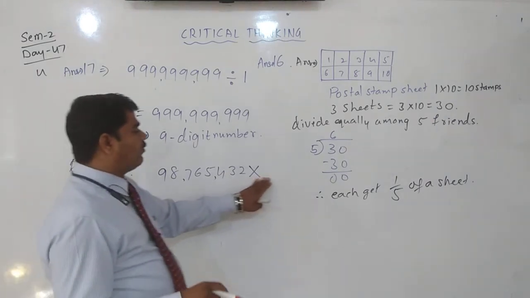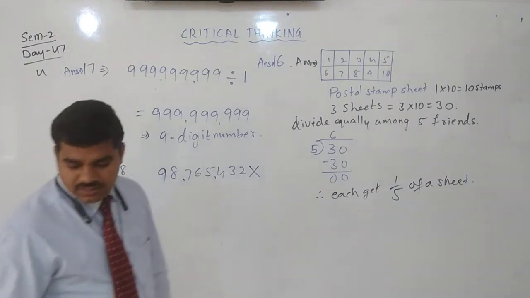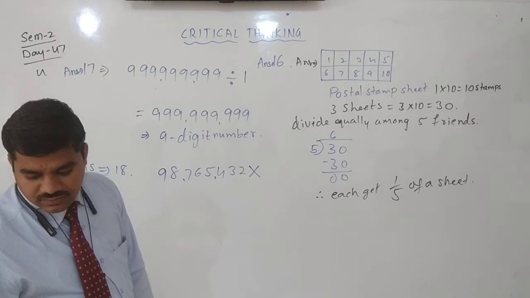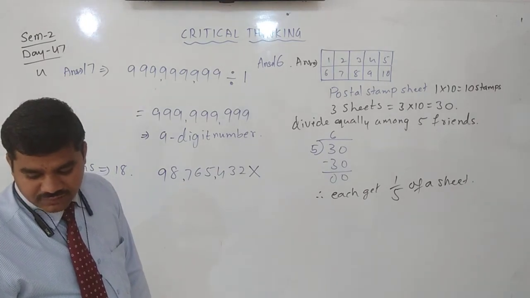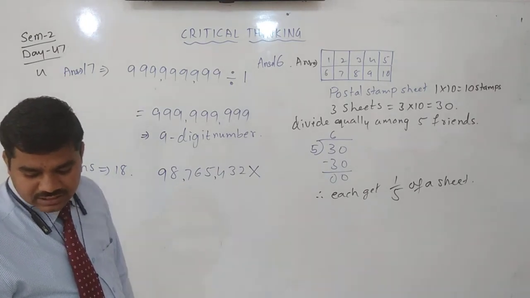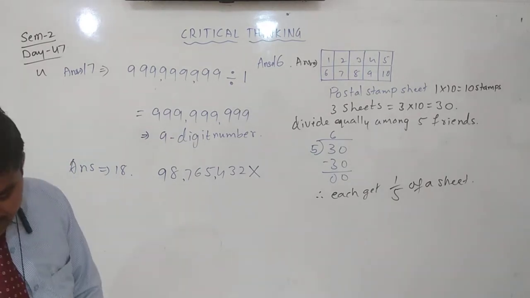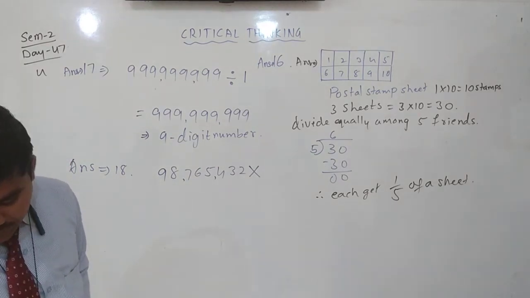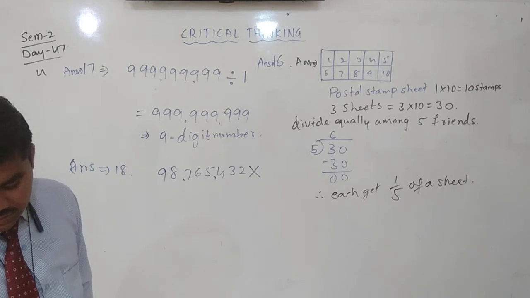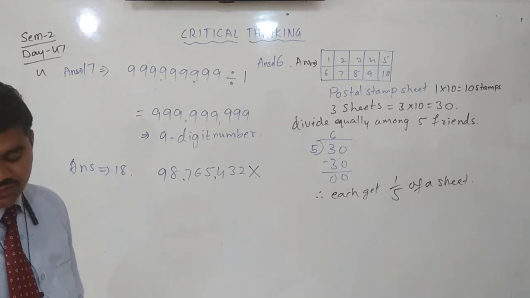That should be 1 digit. Then what will you get? If you multiply an 8-digit number by a 1-digit number other than 0, what is the smallest product you can get?